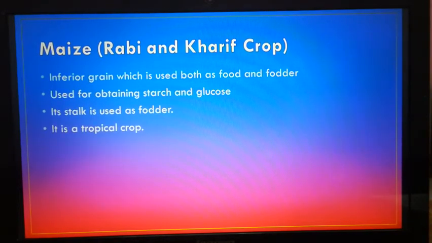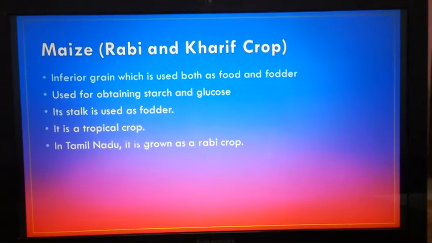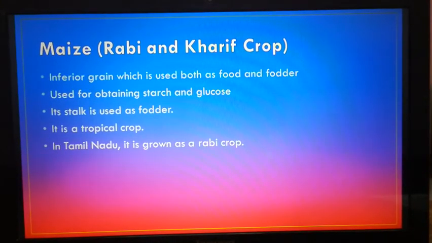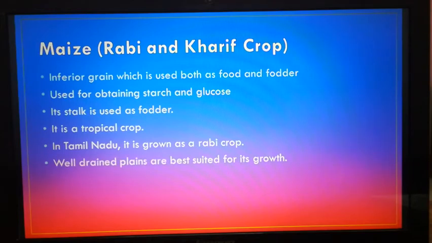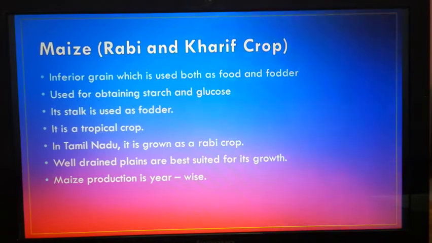In Tamil Nadu, it is grown as a rabi crop, cultivated before the onset of the rainy winter season. Maize can be grown at different altitudes from plains to areas of 2,500 meter above sea level. Well-drained plains are best suited for its growth. Areas where maize is grown in India are shown in your book. You can check that. Maize is produced yearly. Okay, these are the main important things related to maize.